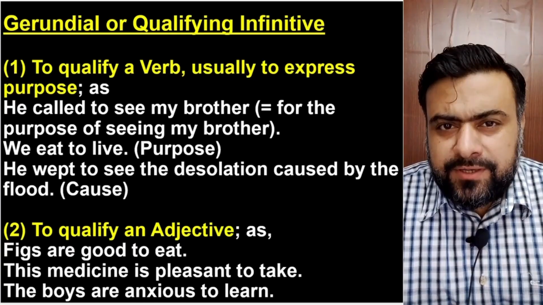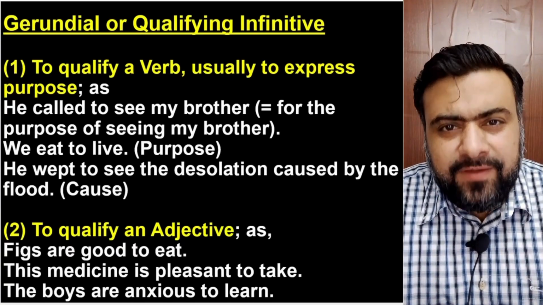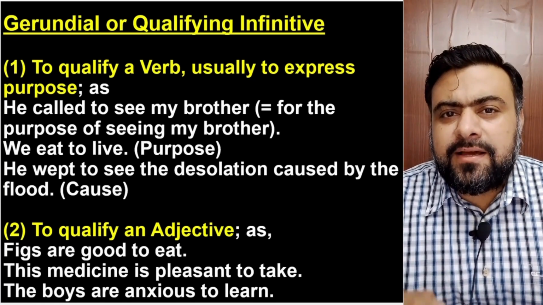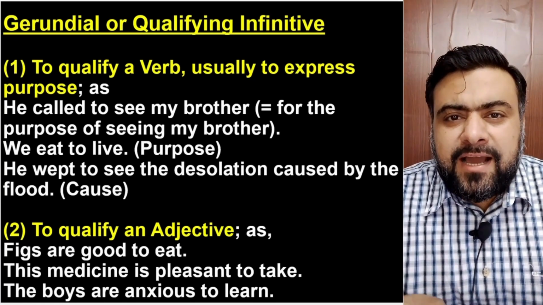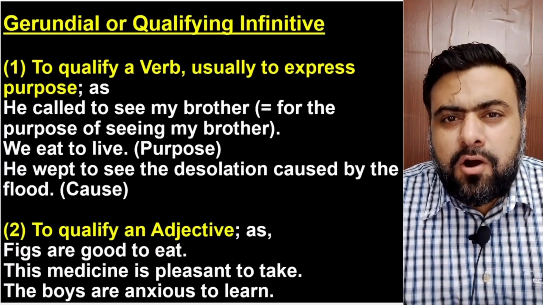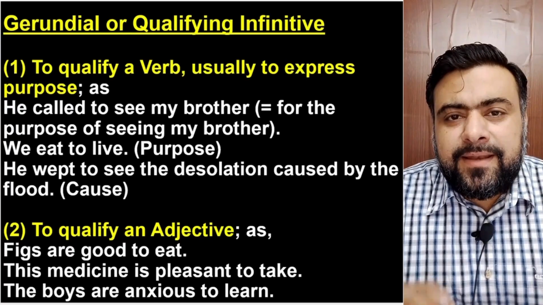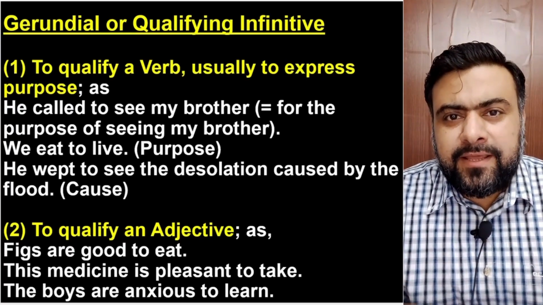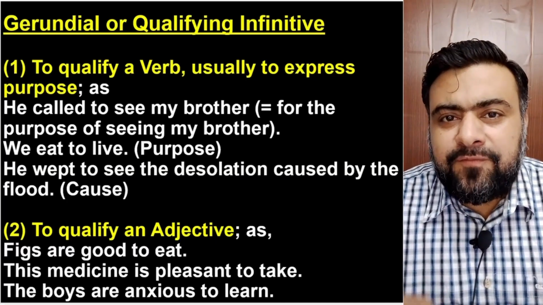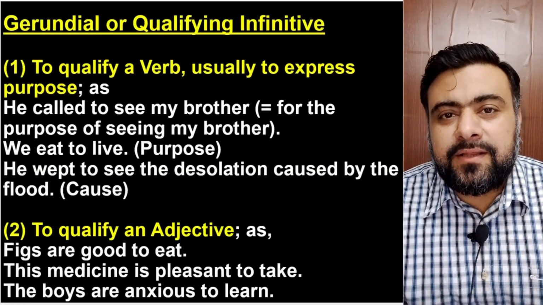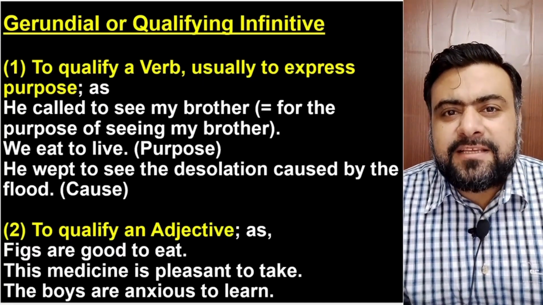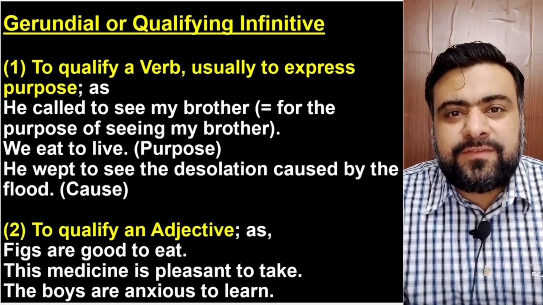Now we come to gerundal or qualifying infinitives. Number 1, those infinitives which qualify a verb. They express either cause or purpose. For example, he called to see my brother. Now, this sentence has a verb. He called. Called is the verb and it is qualified by an infinitive, to see my brother. Now, this use of infinitive is to express the purpose of the verb.